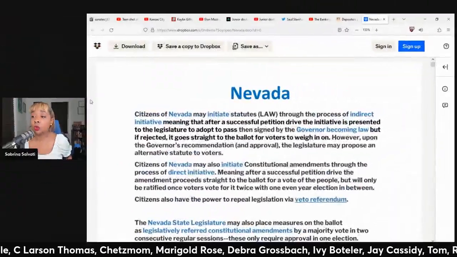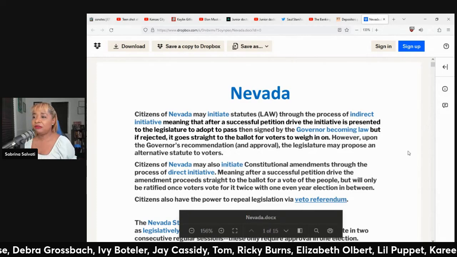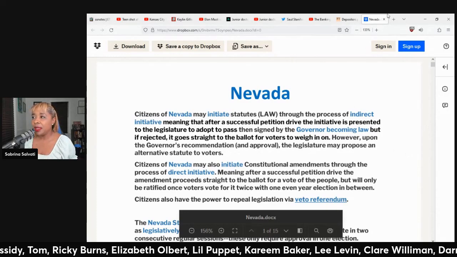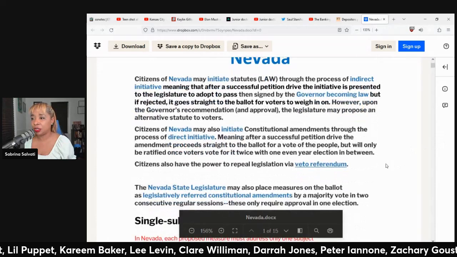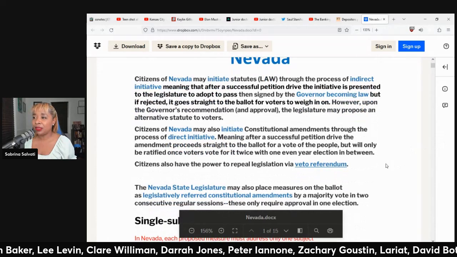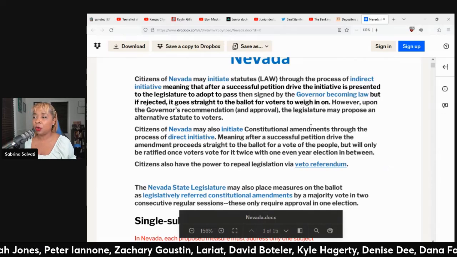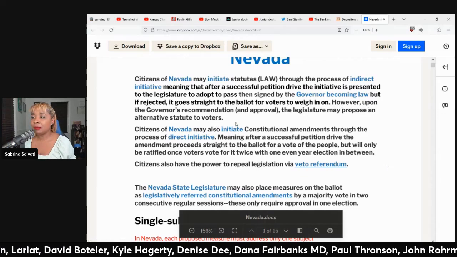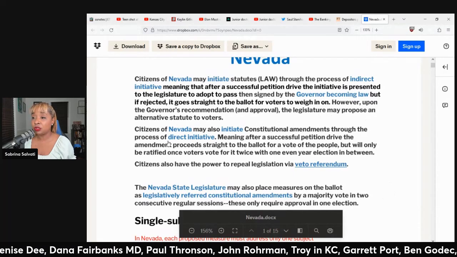We are now moving our way to Nevada, which has 2 from 2022. In Nevada, citizens may initiate statutory law through the process of indirect initiative, meaning that after a successful petition drive, the initiative is presented to the legislature to adopt, then signed by the governor, becoming law. But if rejected, it goes straight to the ballot for voters to weigh in on. However, upon the governor's recommendation and approval, the legislature may propose an alternative statute to voters.